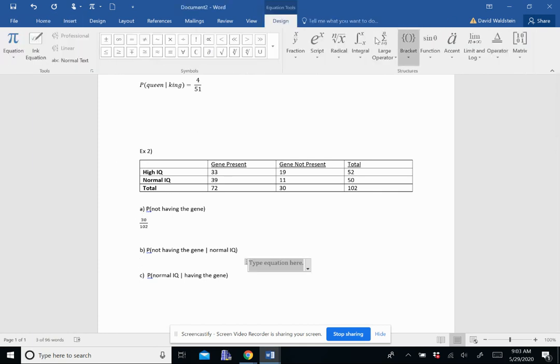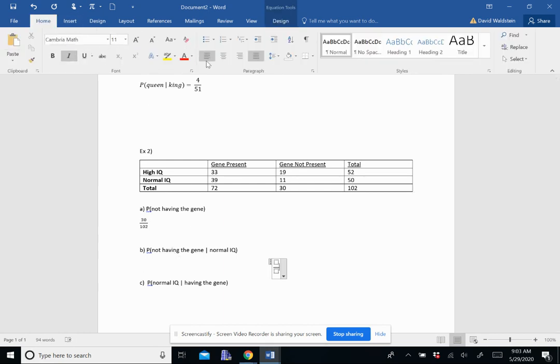Now let's try a little bit harder with our conditional probability. The probability of not having the gene given the child has a normal IQ. Given the child has a normal IQ means that all we're worrying about are the kids that have a normal IQ. So how many kids have a normal IQ? 50. That's going to be our denominator.